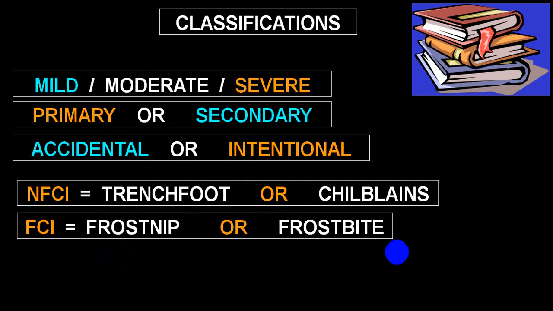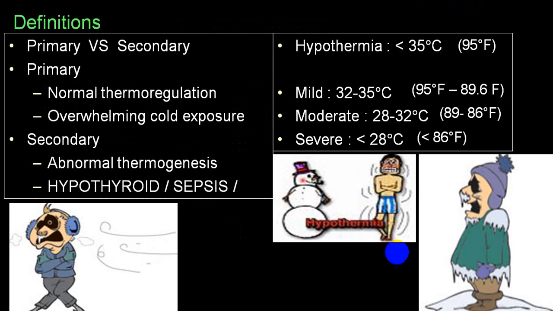They can ask you in orals, and sometimes you can be asked short notes on any one of these hypothermic terminologies. So by definition, when the body temperature falls below 35 degrees centigrade or 95 degrees Fahrenheit, we label that as hypothermia.